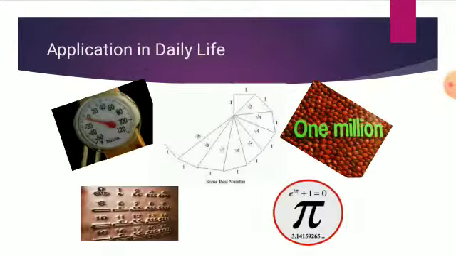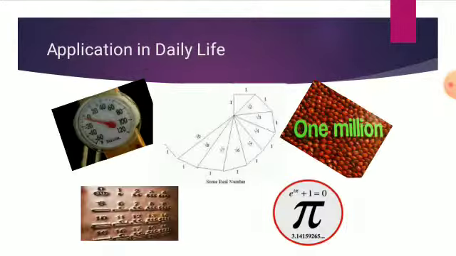Carl Friedrich Gauss is often referred to as the prince of mathematicians and is considered one of the three greatest mathematicians of all time, along with Archimedes and Newton. He made fundamental contributions to both mathematics and science.